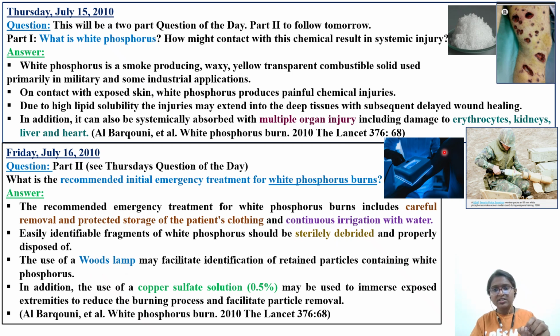Use of a Wood lamp, this is the Wood lamp. Because of the luminescent nature of phosphorus, you can identify if there is any small amount still on the exposed area. By using this Wood lamp, you can identify retained particles containing white phosphorus. You can use acetylcysteine, as I told you, or 0.5% copper sulfate, but it has not shown much positive result in treatment.